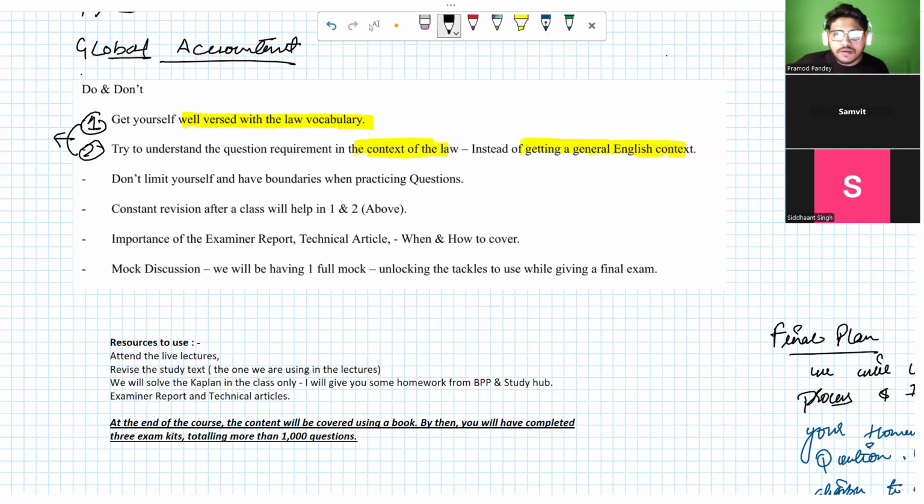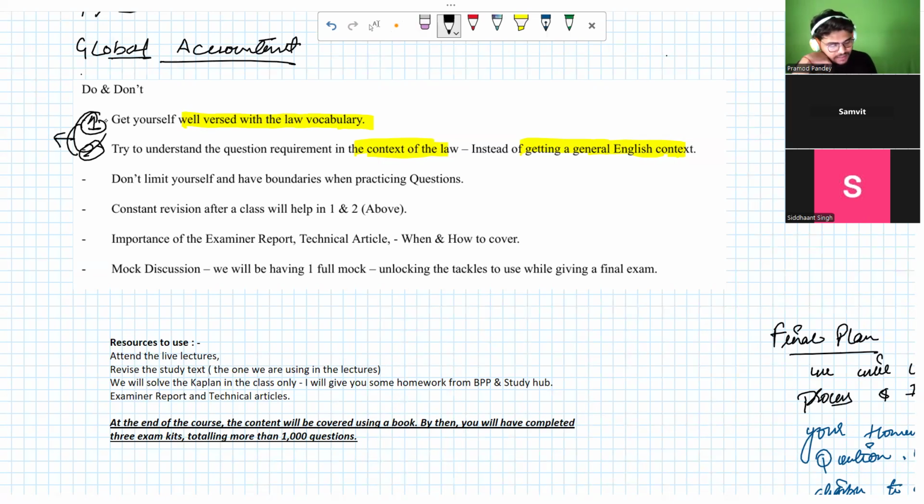If you can knock on these two things very well, you will be clear in the very first go. Law vocabulary, you mean just the meaning of the words? No, I mean there are some terminologies and concepts which you need to take care of. There are certain words which mean something different in the context of the law than in English.